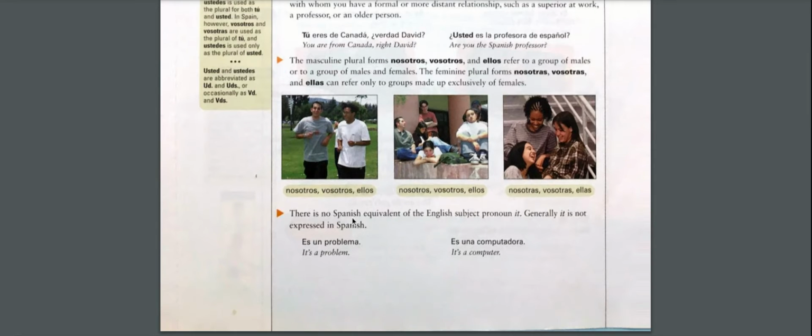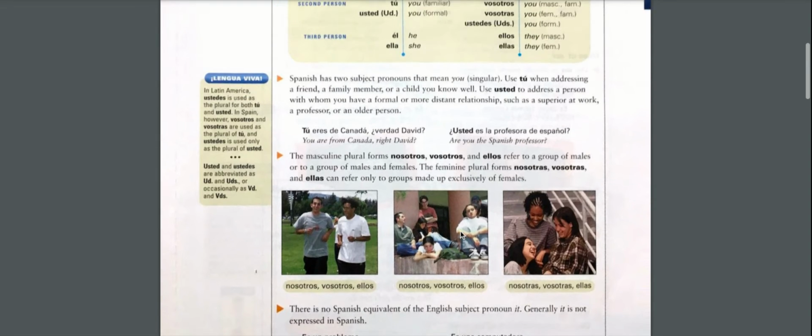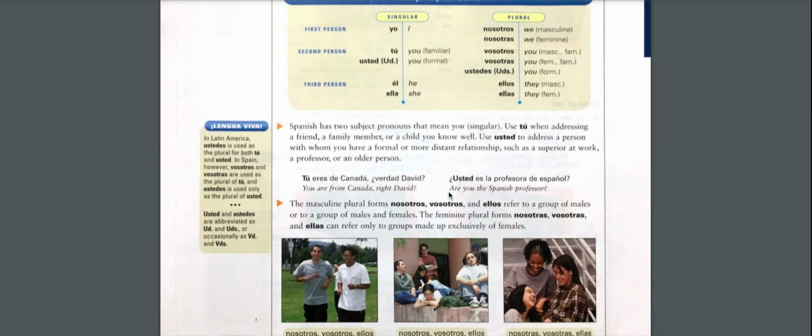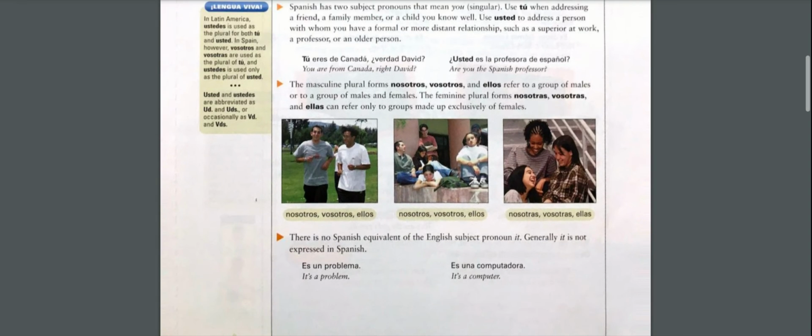And the last thing, there is no Spanish equivalent of the English subject pronoun it, okay? And that is because in Spanish we have gender. So it doesn't have a gender, so we actually use, if it's masculine, él. If it's feminine, ella. For example, a computadora, the computer, which is feminine, would be ella. Because we refer to inanimate objects with gender, that would be ella. If you're talking about the book, el libro, it would be él. Okay, so there's no it.